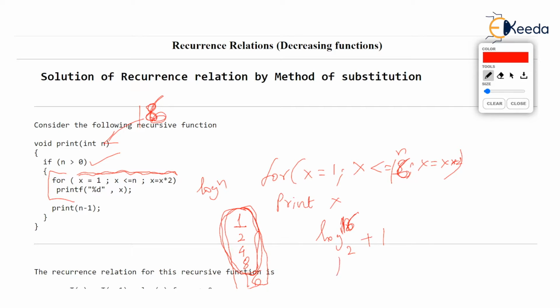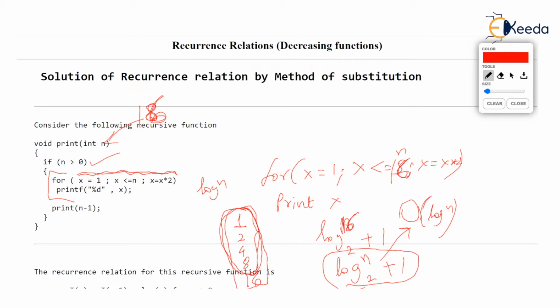In general, the print x statement will repeat log of n to the base 2 plus 1 times, isn't it? That's nothing but log of n to the base 2. You know it. This is a polynomial, and the highest term is log of n to the base 2. So it works in the order of log of n.